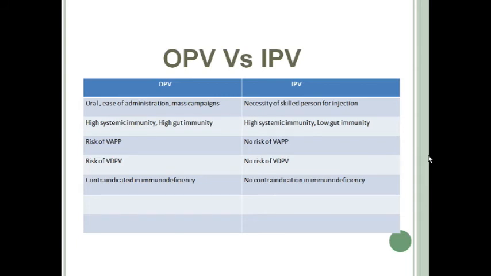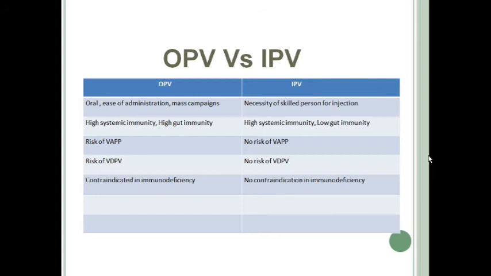So what is the difference between OPV and IPV? Here is a chart comparing them. OPV is given orally, so it is easy for administration and mass campaigning, whereas IPV needs a skilled person for injection, because IPV is given either intramuscular, subcutaneous or intradermal. With OPV, you just give 2 drops to the child and the child will swallow, so it is very easy to give. Next, OPV produces high systemic immunity and high gut immunity, whereas IPV also produces high systemic immunity but very less gut immunity.